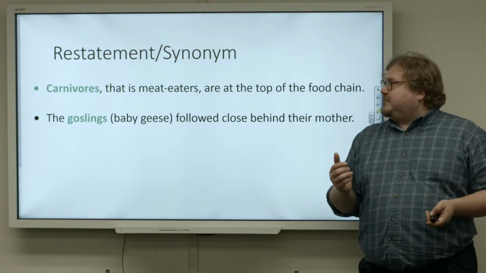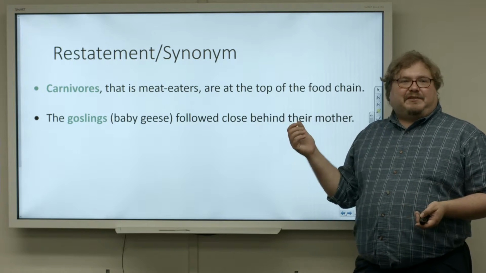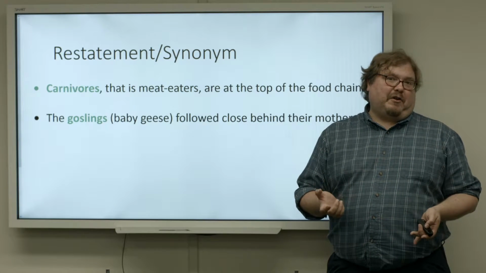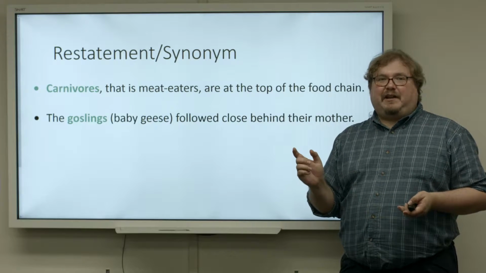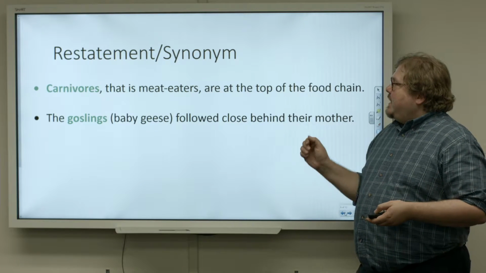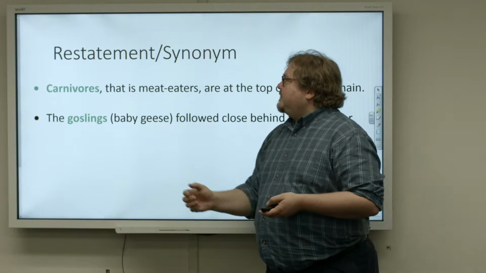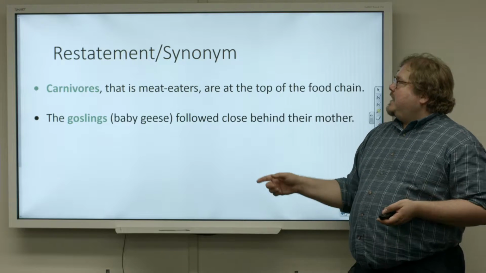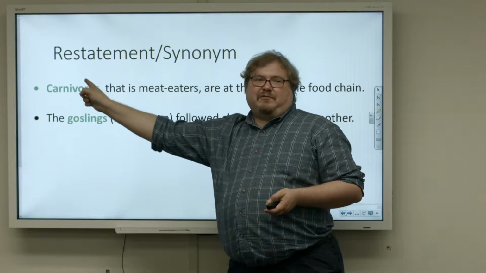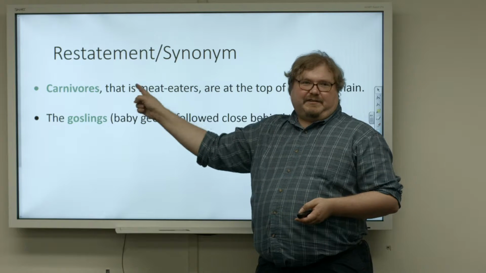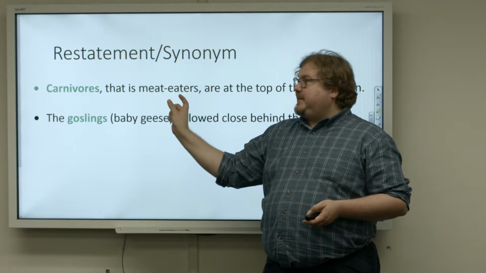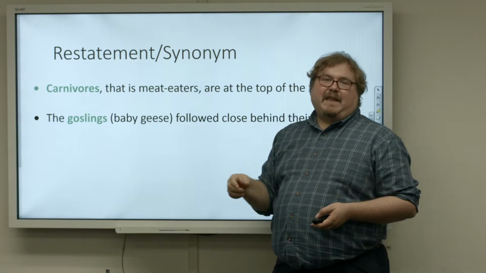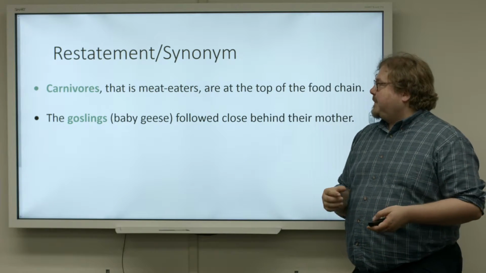Here's another kind of context clue. A restatement or a synonym is often given after a word that many people don't know. And you'll see this a lot in your IELTS reading sections. We might see a sentence like this. Carnivores, that is meat eaters, are at the top of the food chain. So right after this word that we don't know, they actually used a simpler phrase that means the same thing. So a carnivore is a meat eater, an animal that eats meat.